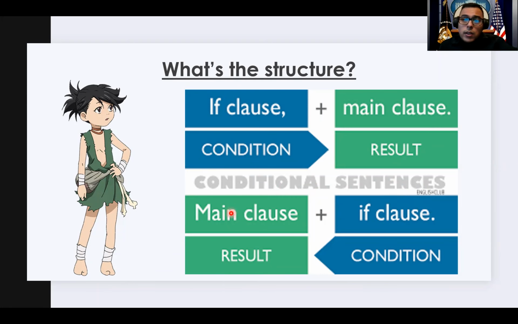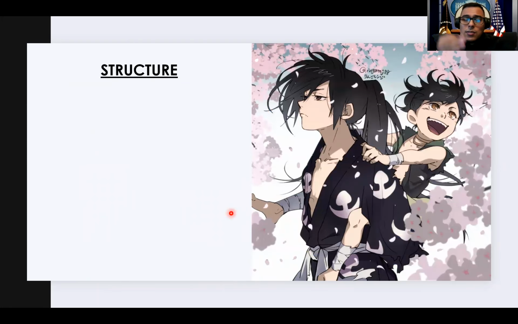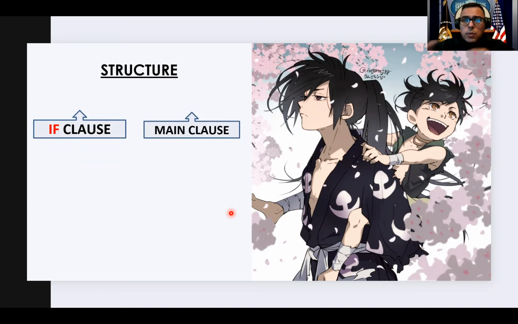All right. So here we go. Now we're going to go specific. What is the structure for first conditional? Again, we have our two parts. We have the if clause or the condition, and we have the main clause or the result. So you guys guessed it right in the classroom, but here we go. Let me show you. We have the if clause in simple present, and then the main clause is in simple future. And you guys can see the comma right there.